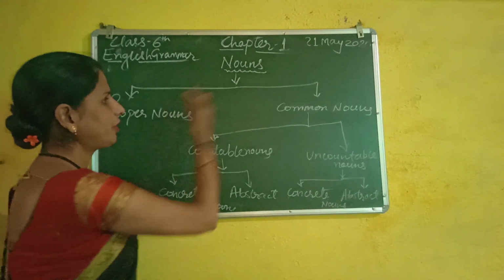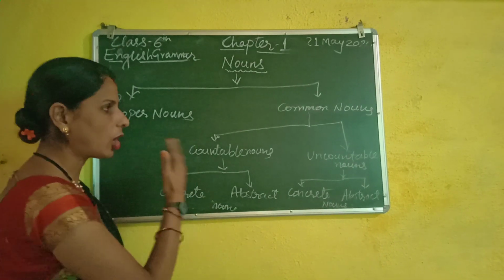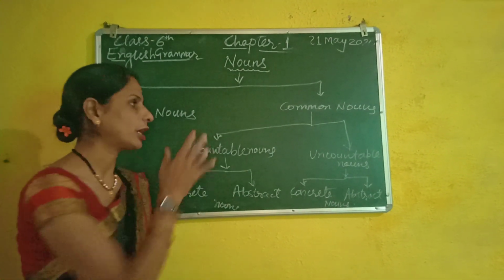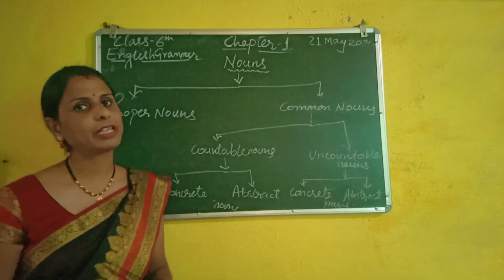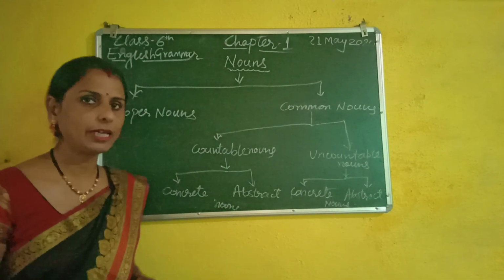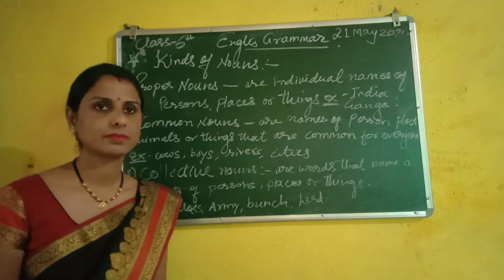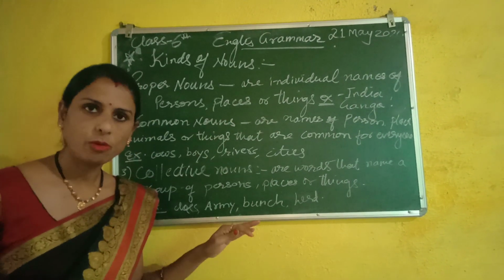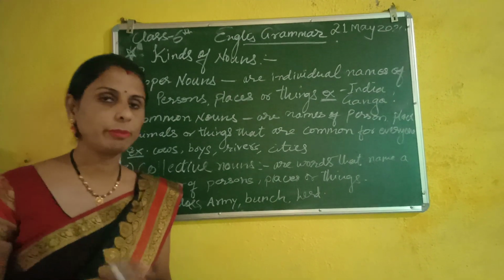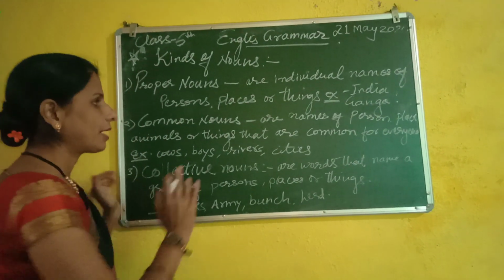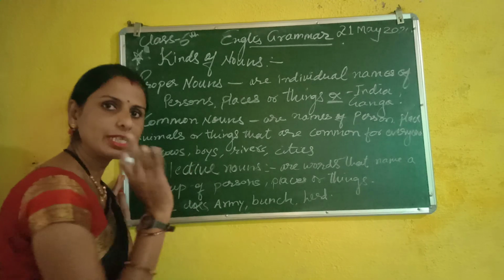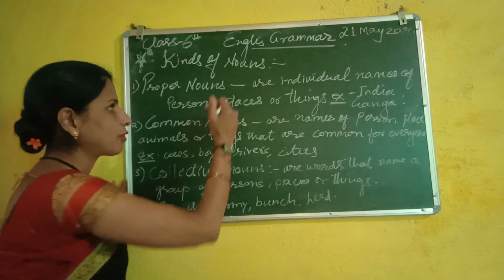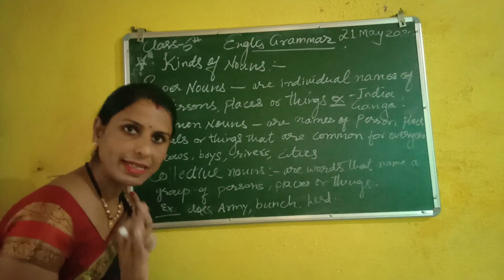Okay, so we will see now one by one all these types of nouns. I will explain the definitions and give you the examples also. Students, I am explaining the types of nouns one by one. Don't be confused. Now you have studied the types of nouns in the chart. Here I am starting the definitions of the types of nouns with examples.